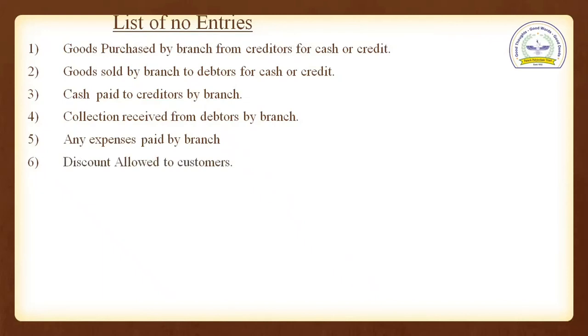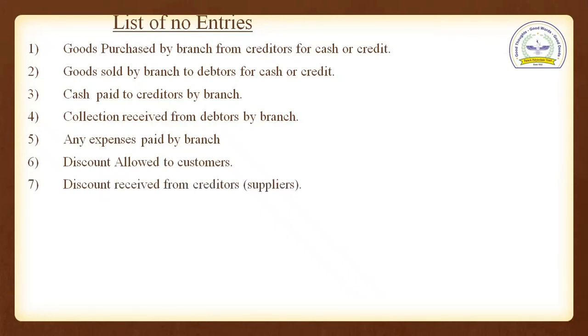Point number 6, discount allowed to customers. Branch is giving discount to its customers, but again, same point, head office is not involved in these transactions, so we are not going to consider it in the books of head office.